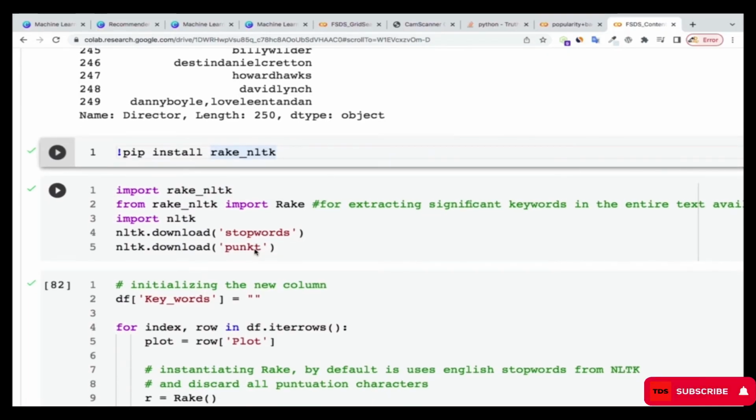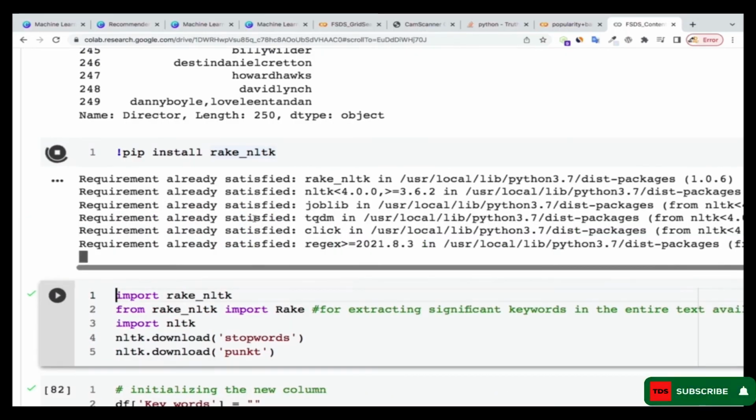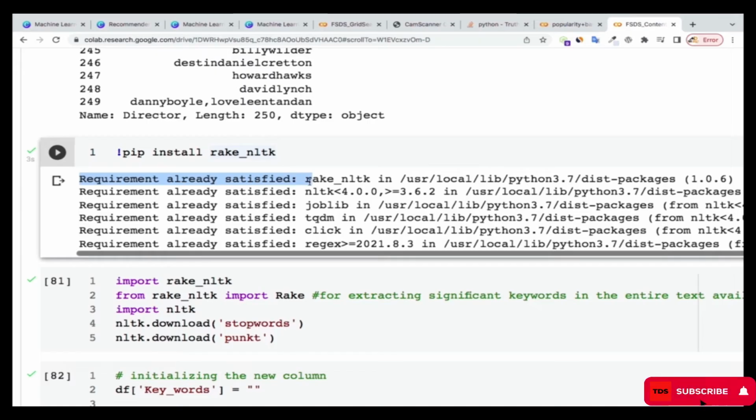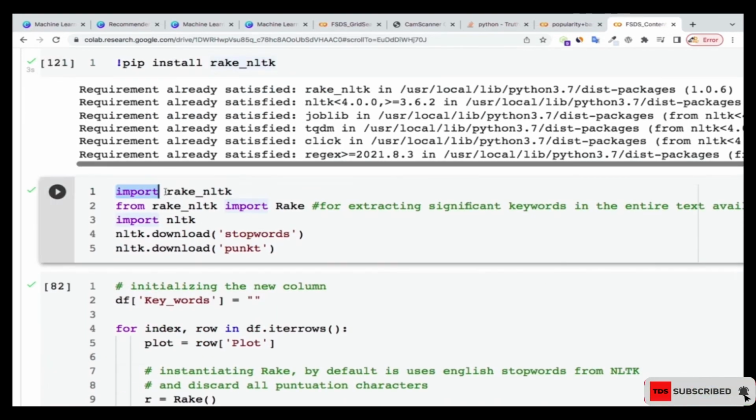So that's why we need this one, so that we'll be able to extract the important keywords and ignore those that are not important, and do the analysis based only on the important keywords. If you don't have this one, you have to run this code over here so that it installs it for you. I have already installed it, so it's telling me requirements already satisfied. But if it's your first time, it's going to install it for you. Once that is done, you can import it. So import rake_nltk, and then you do from rake_nltk import Rake. Rake is the one we're going to use to extract the significant keywords later on.